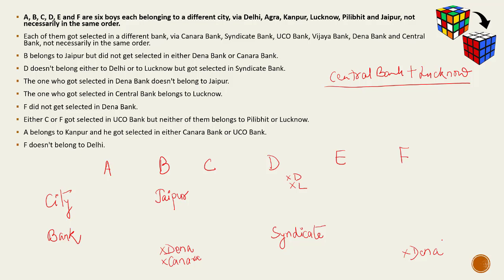F did not get selected in Dena Bank, so I'll have a negation with the F. Either C or F got selected in UCO Bank. So UCO Bank जो होगा वो C या F के बीच में ही कहीं अलॉट होगा. But neither of them belongs to Pilibhit or Lucknow. So I'll put a negation here कि इनकी cities में पीलीभीत या लखनऊ नहीं आ सकता.